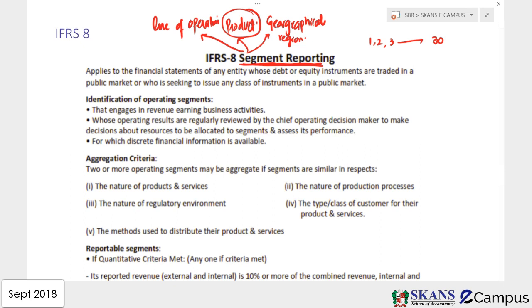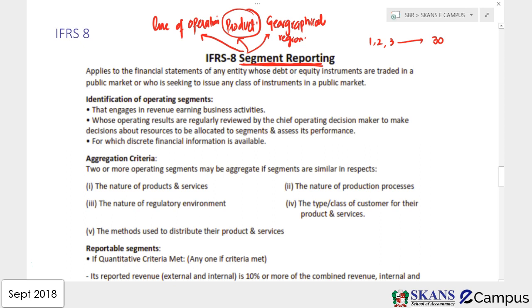Which product should be reported separately? Do we have to show the information of each product? Obviously not all 30, we should show the material ones. So there is a criteria for which products you should report separately.